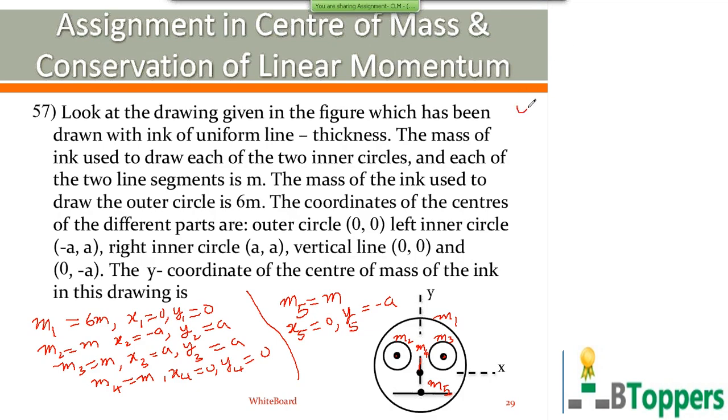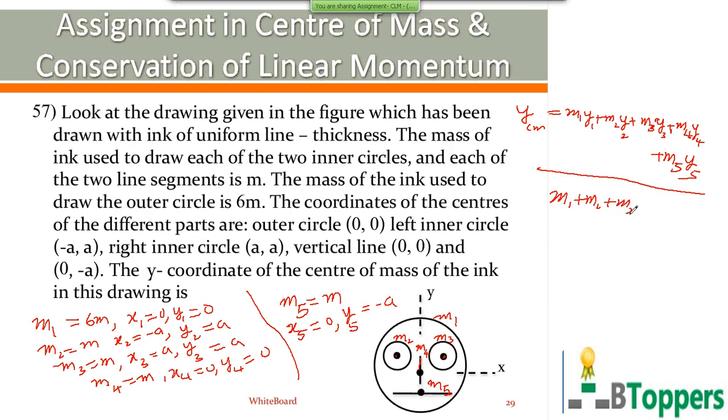So the y coordinate of center of mass of the system of all the masses, we can write as m1 y1 plus m2 y2 plus m3 y3 plus m4 y4 plus m5 y5, divided by m1 plus m2 plus m3 plus m4 plus m5.